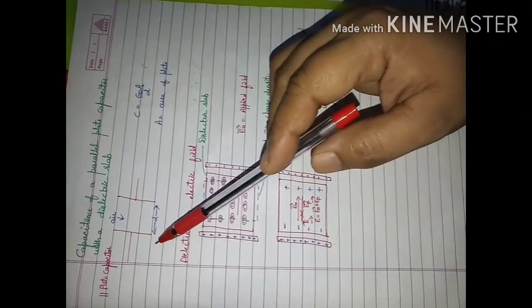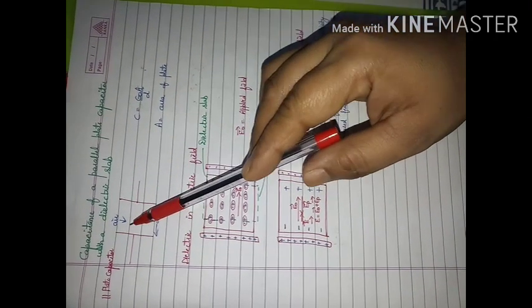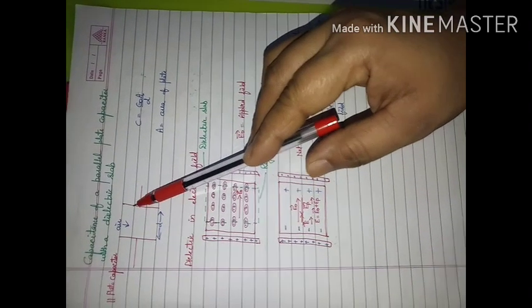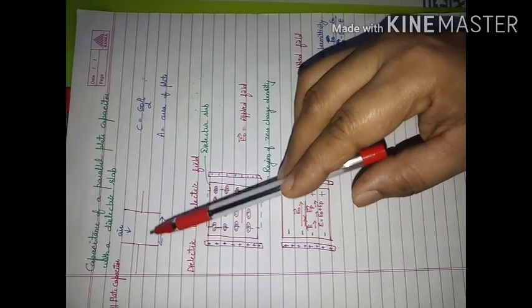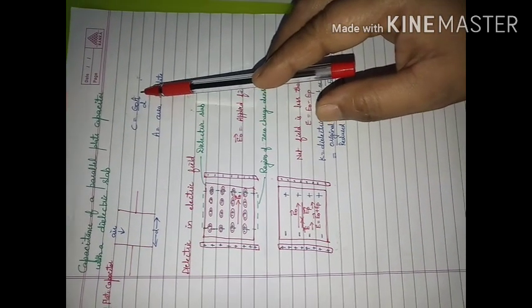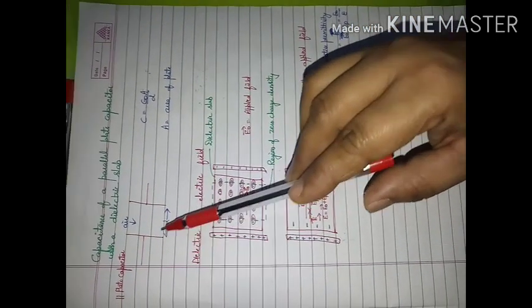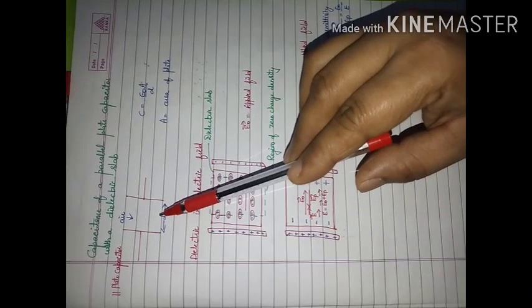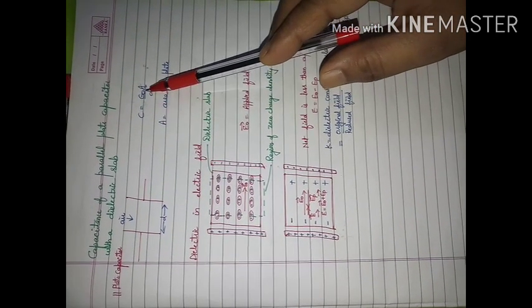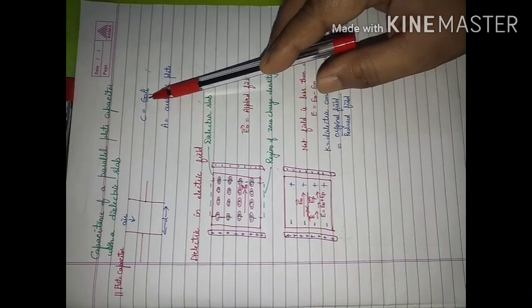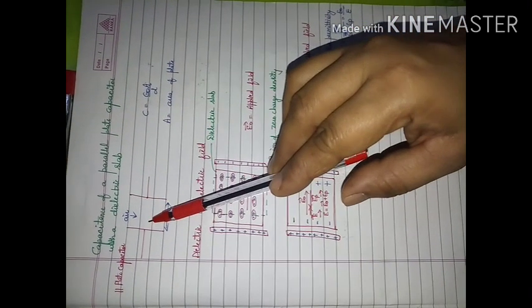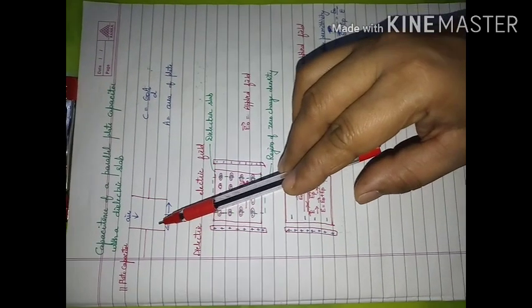This is representing a parallel plate capacitor where air is there between its two plates. The two plates are separated by a distance d, and A is representing the area of the plate. So the capacitance of this parallel plate capacitor is given by C is equal to epsilon naught A divided by d, where epsilon naught is representing the permittivity of air present between the two plates.